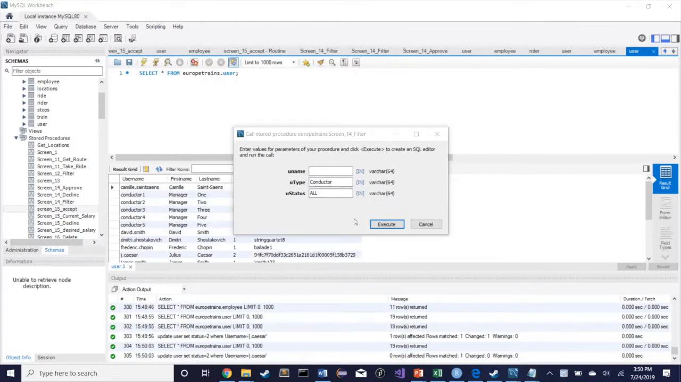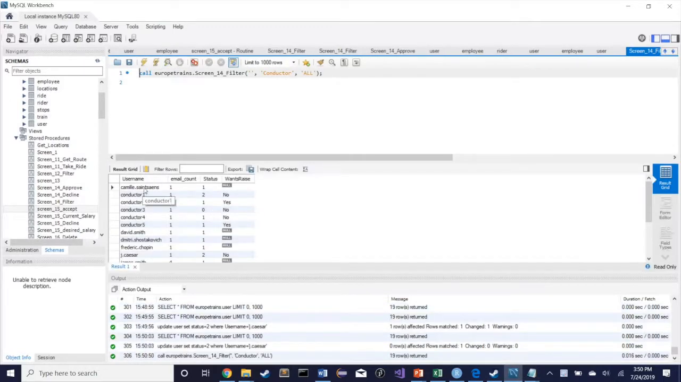This is Andrew with task 5. We're doing screen 14, sorting the conductors alphabetically with all statuses involved. Here you can see the usernames are sorted alphabetically. We have the email count, the status, and whether or not they want a raise. We have Julius Caesar, and his status is 2, which means he's still pending.